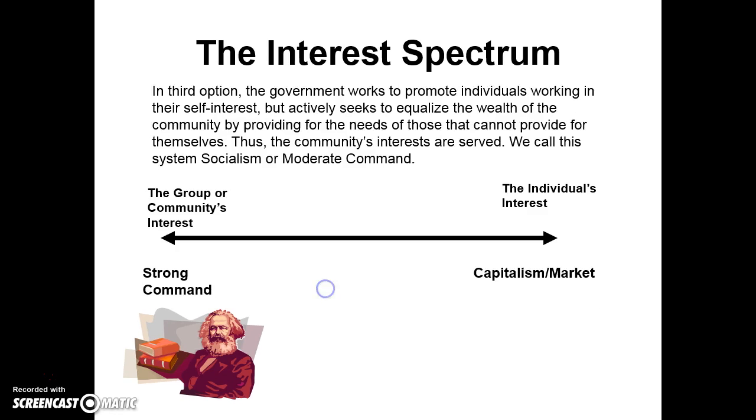There was a third option. In the third option, the government works to promote individuals working in their self-interest. We let them basically make wealth for themselves, but the government actively seeks to equalize the wealth of the community by providing for the needs of those that cannot provide for themselves. Thus, the community's interests are served. We call this system socialism or a moderate command economy.